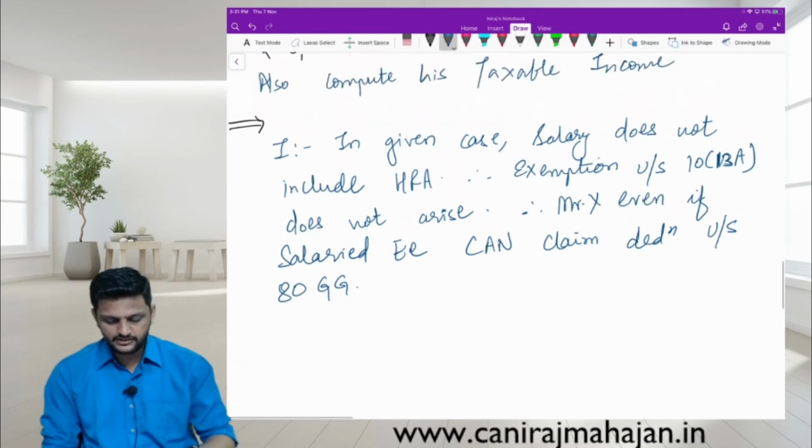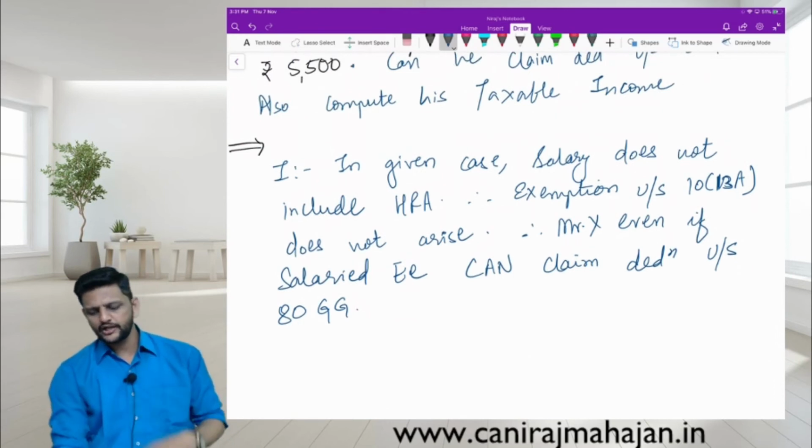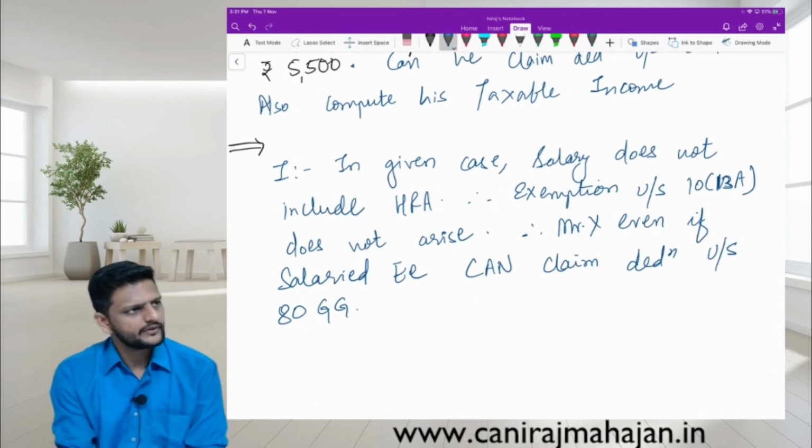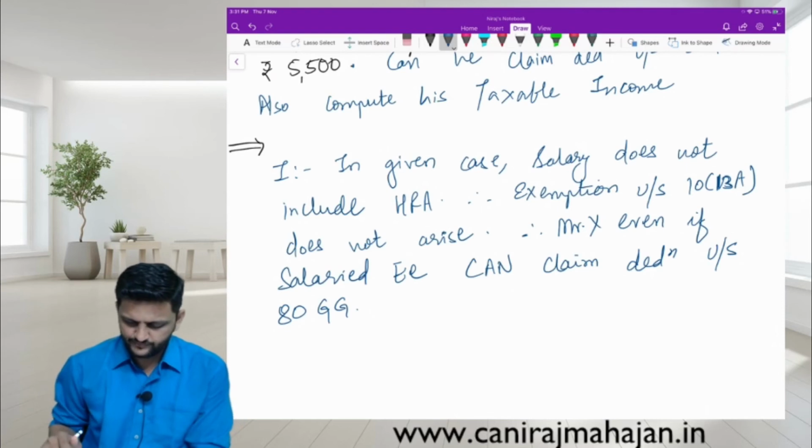There may also be a case now. In the current case, there is no HRA in the income. A person may not have HRA in the income, no? So he can claim. He may earn salary, but he can claim 80GG. Understood?